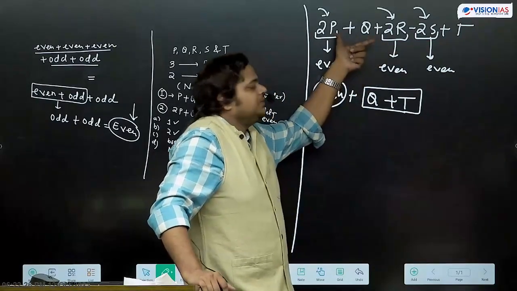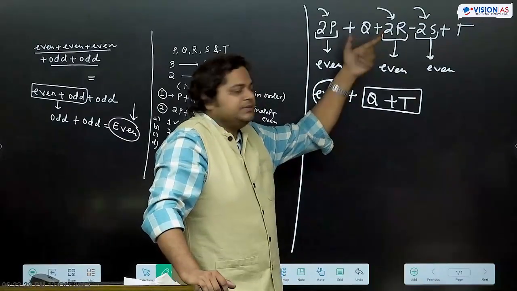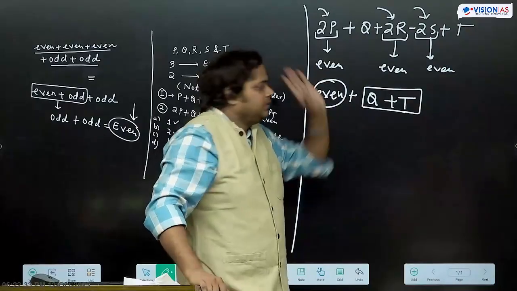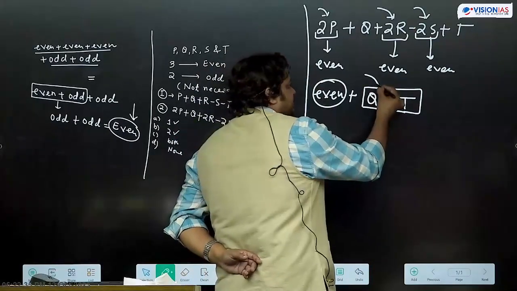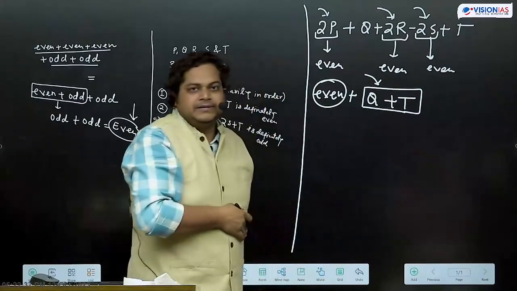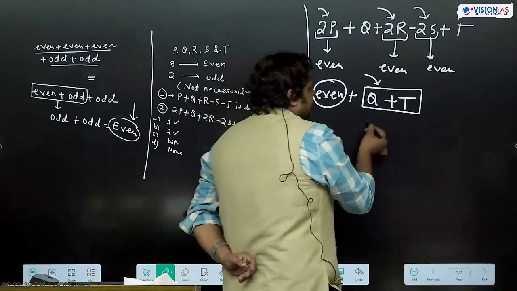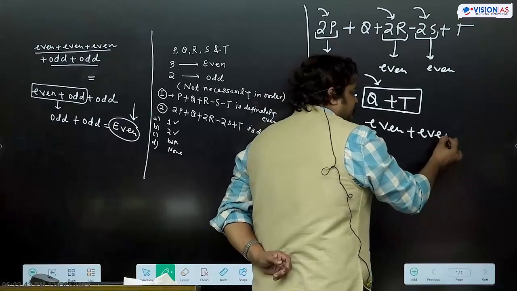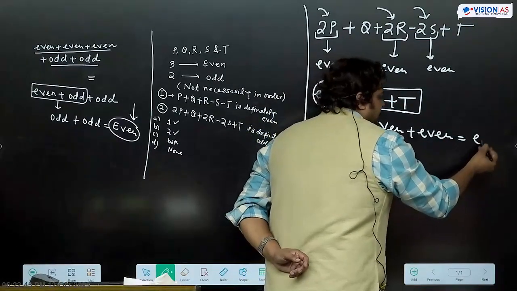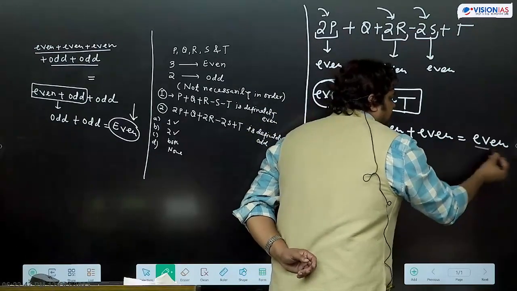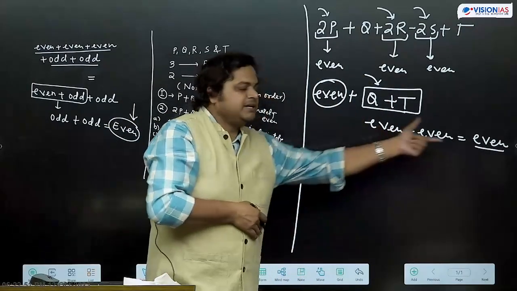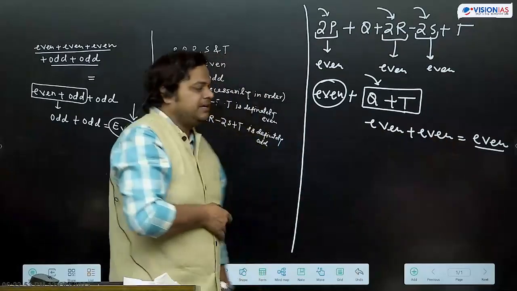PQR में से 2 numbers can be odd also. Then also we are getting these terms 2p, even, even, even. So we are left with these 2 numbers, Q and T. If both are even number, this can be the possibility. So what will be the resultant value? Even. Even plus even, we are getting even number.